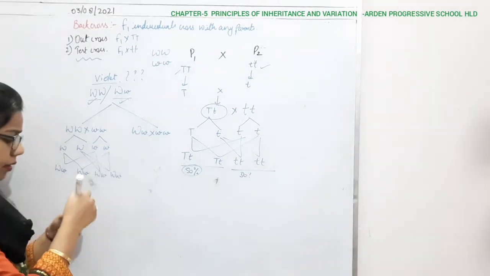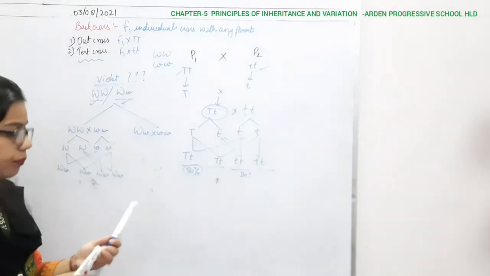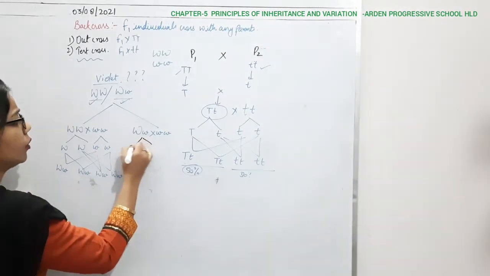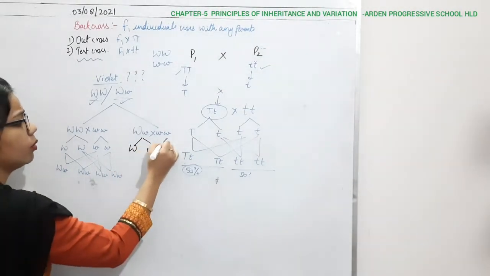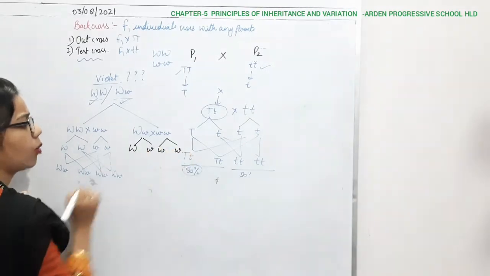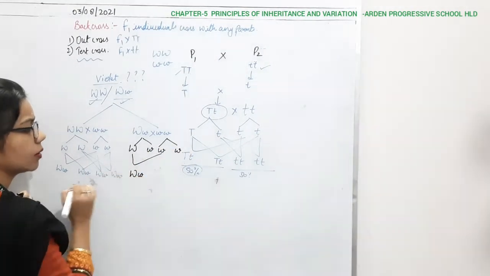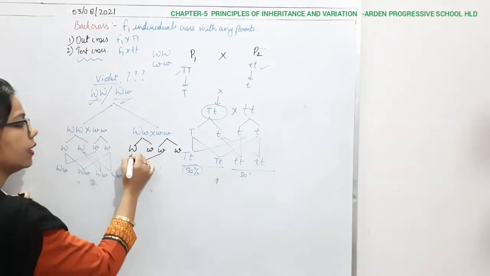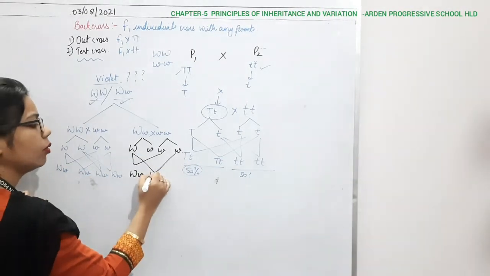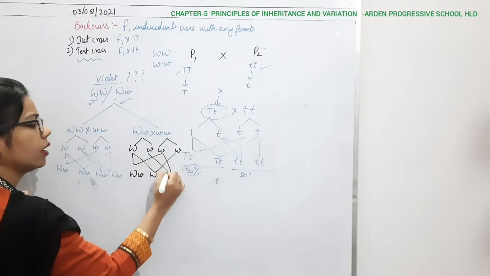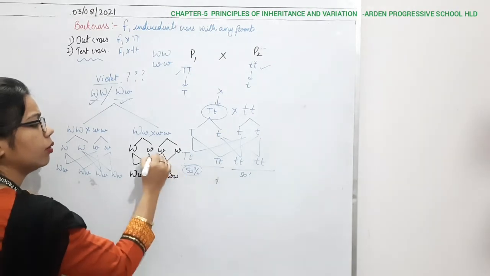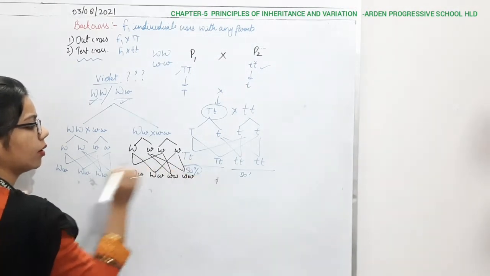And if I look at the other color, the gametes can be of two types, capital W and small w, and from here small w and small w, right? So the cross combination gives capital W small w, again capital W and small w, and small w and small w, and small w, right?